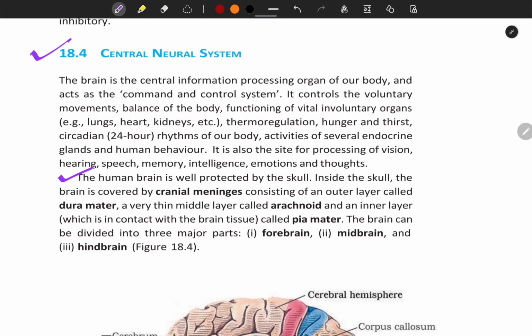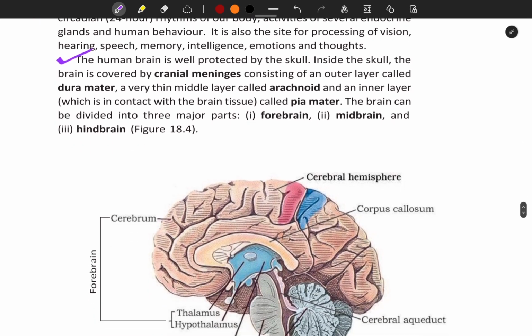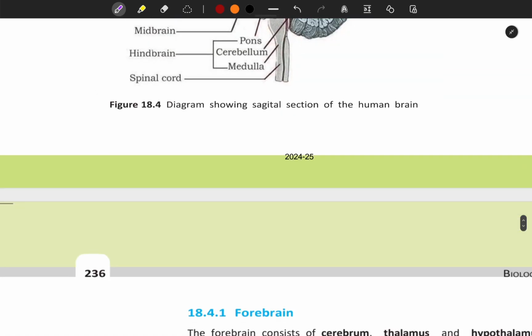The human brain is well protected by the skull. Inside the skull, the brain is covered by the cranial meninges consisting of an outer layer called dura mater, a very thin middle layer called arachnoid, and an inner layer which is in contact with the brain tissue called pia mater. The brain can be divided into three major parts: forebrain, midbrain and hindbrain.